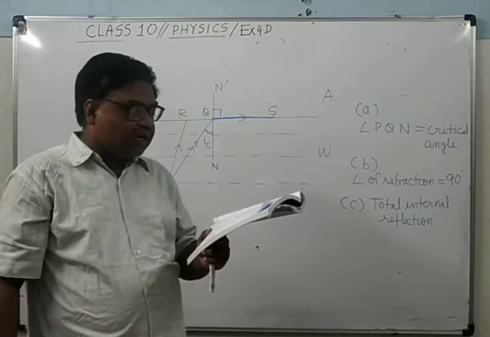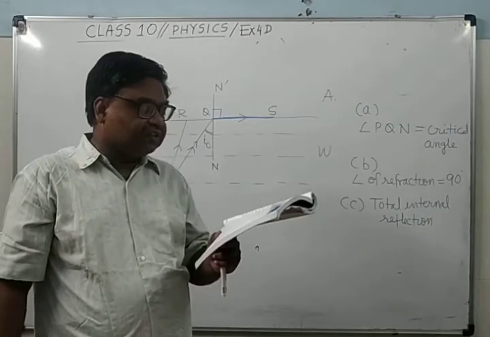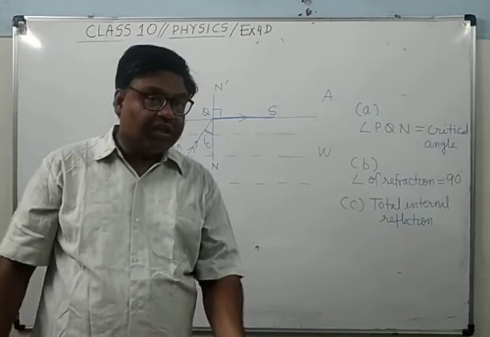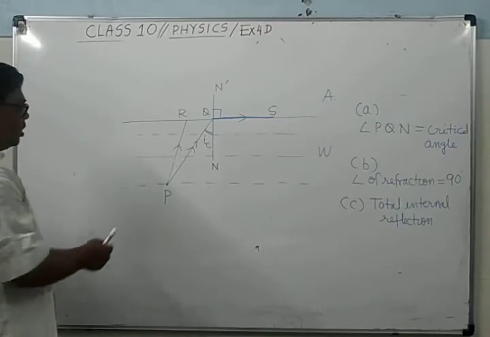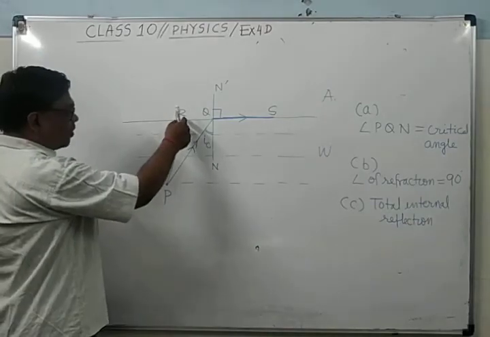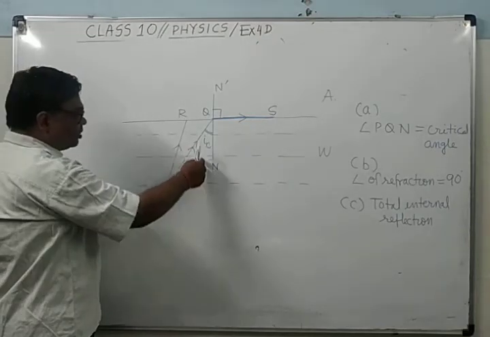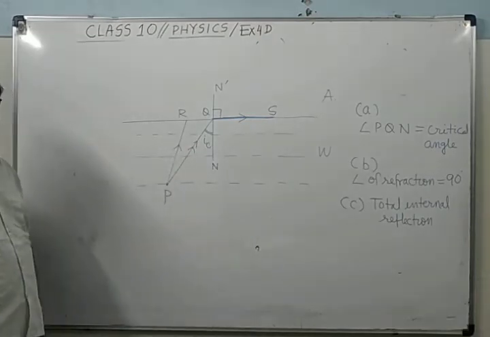The ray PR suffers partial reflection and refraction on the water-air surface. Give reason. Here this ray PR is partially suffering refraction, means going in the air, and partially suffering reflection. Why is it so?